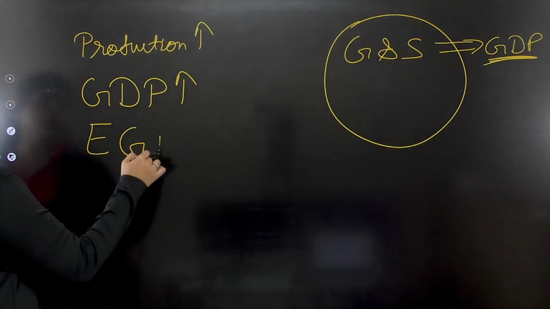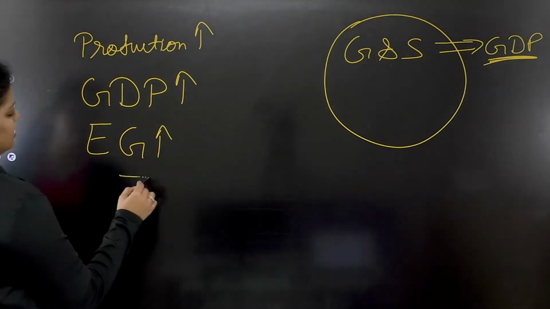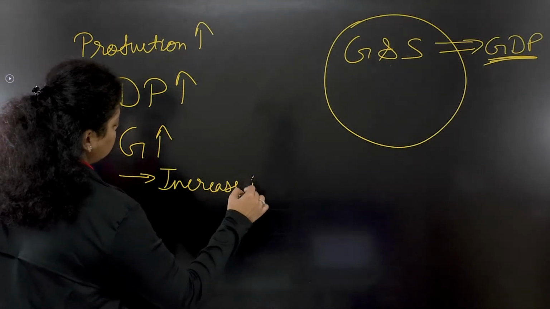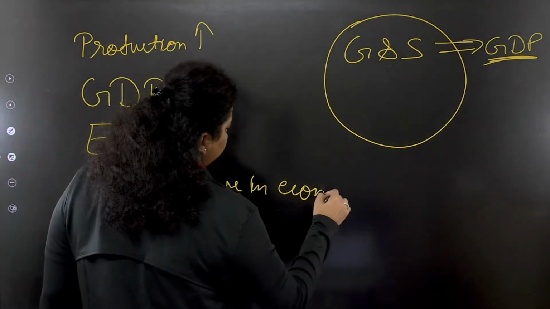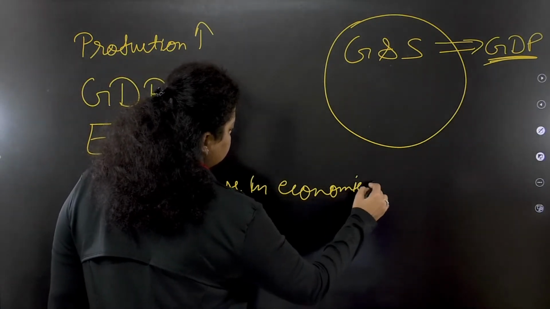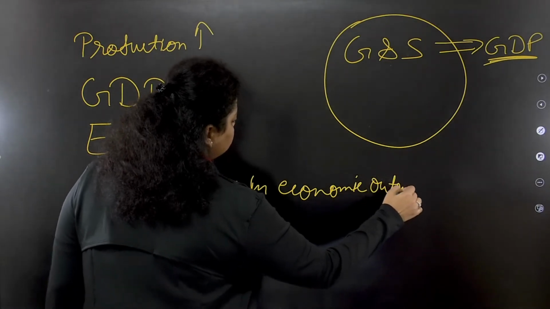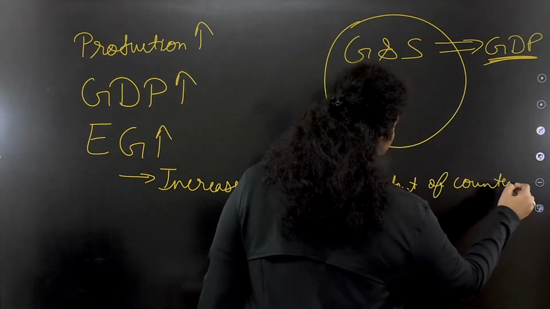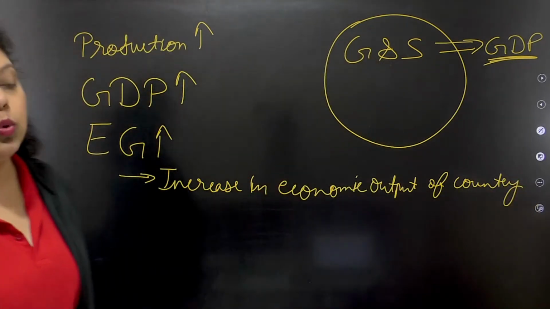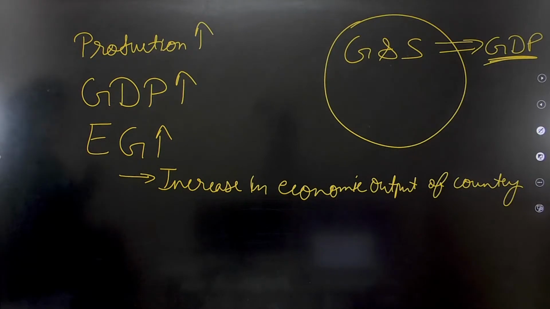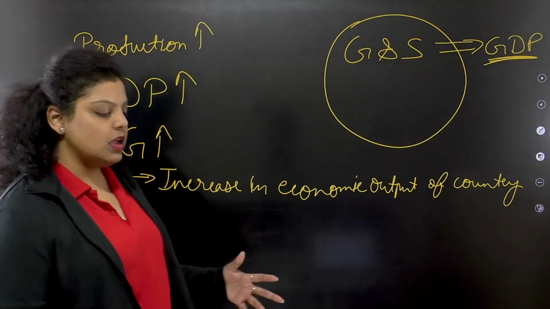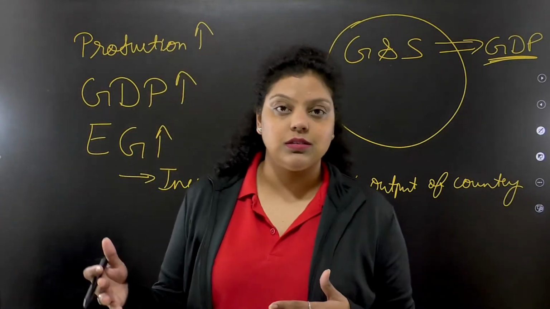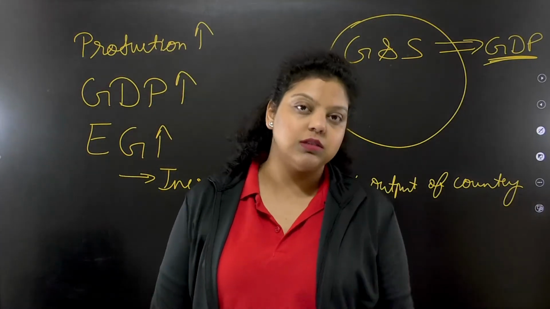So what is economic growth? Economic growth simply means an increase in economic output of a country. So when the economic output of a country increases, that is known as your economic growth. Or in simple language, you can say when an increase in the production of goods and services has been seen, that is known as economic growth.